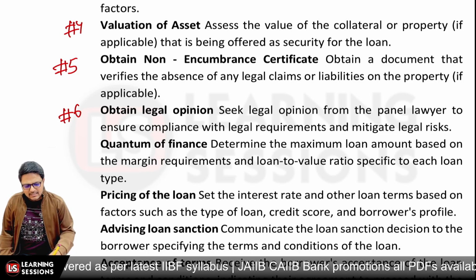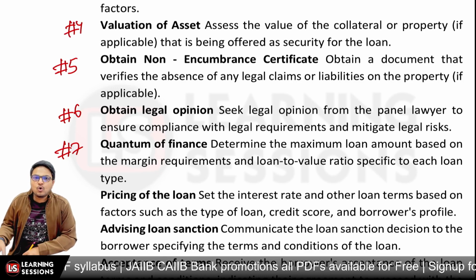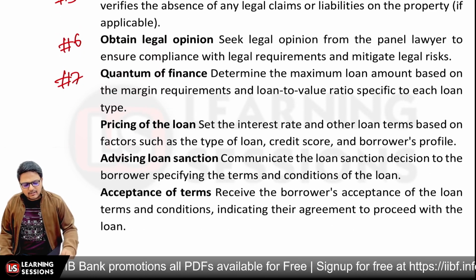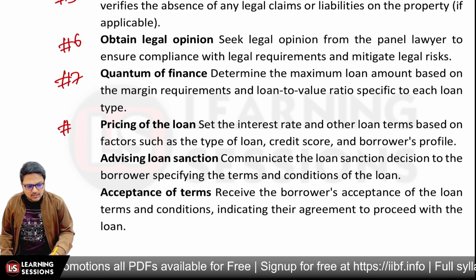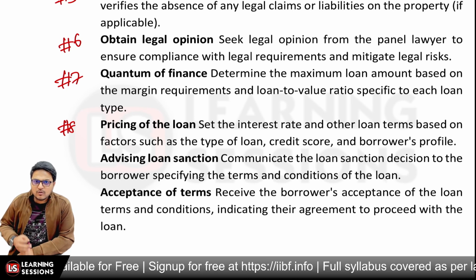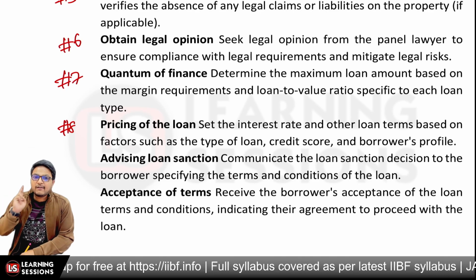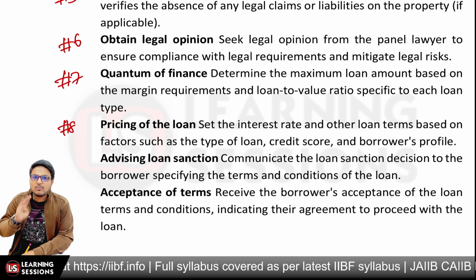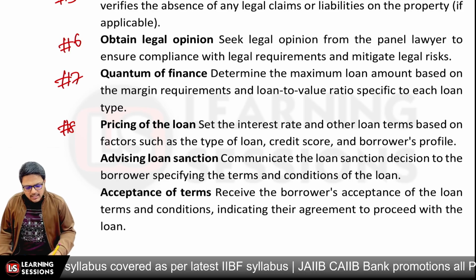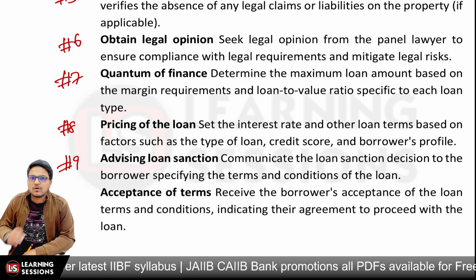And further, based upon all these things, the quantum of finance will be decided, based upon the LTV, that is the loan to value ratio. After that, looking into the creditworthiness of the borrower and the riskiness of the loan, we will be deciding the pricing of the loan, that is, what interest will be charged to the borrower. It will be based upon the repayment capacity, the creditworthiness of the borrower, and the credit score or borrower profile. And after that, advising the loan sanction, that is, communicating the decision to the borrower: what amount has been sanctioned and what the terms and conditions of the loan are.